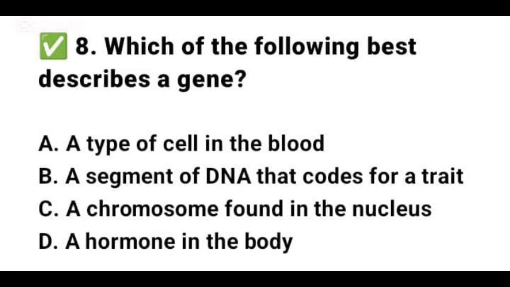A gene is a segment of DNA that carries instructions for making proteins, which control the physical and biochemical traits of an organism. Genes are located on chromosomes inside the nucleus. Each gene determines a specific trait like eye color, blood type, height, body size, and all that. Genes do not function as hormones or cells. The correct option remains option C, a segment of DNA coding for a trait.